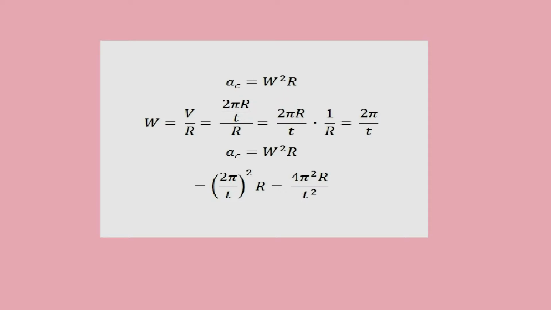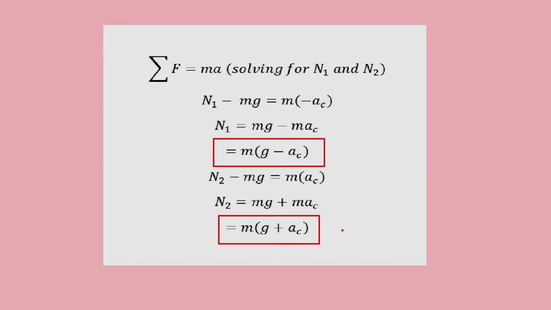Centripetal acceleration is given by A sub C equals W squared R. At these two positions, A sub C is a vector which is aligned parallel with gravity, so their contributions can be directly added together. By Newton's second law, summation of F equals mass times acceleration, where summation of F is the sum of the forces.